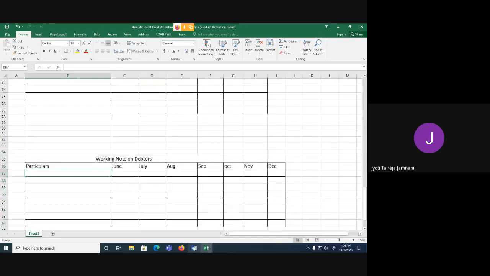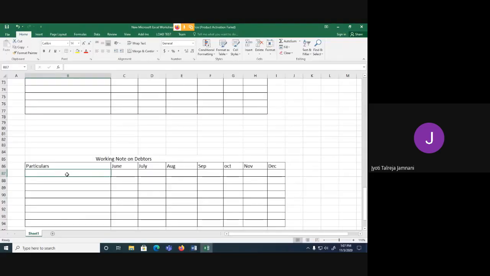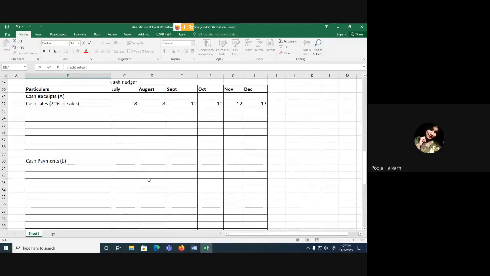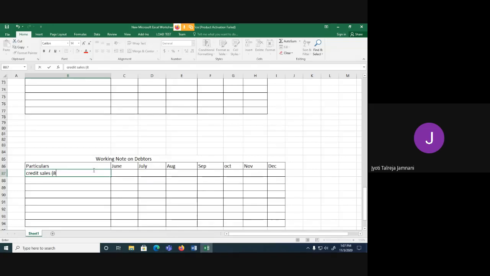Okay. Now just see the first line. 1% of the credit sales are returned by the customers. So before we understand what is happening, what is not, we need to know the amount of credit sales. So first what I'll do is find the credit sales amount. So can anybody tell me how much will be the credit sales? 80%. 80%. 20% were cash sales. That means the remaining 80% of whatever sales amount we have are the credit sales.